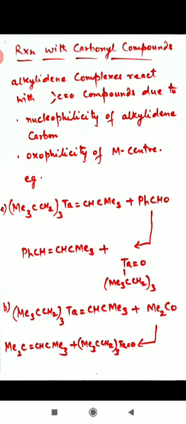This tendency of the metal to form oxides can take place either by hydrolysis or by abstraction of the oxygen atom. So when we take this example over here, PhCHO, that is an aldehyde, that reacts with the carbene complex of tantalum. Now the metal atom has the tendency of oxophilicity, that means to remove the oxygen atom, or a tendency to form oxides.